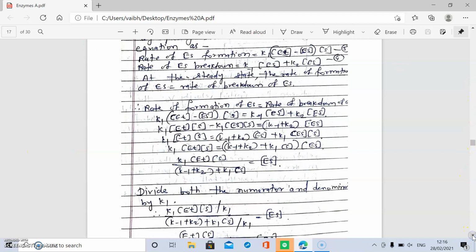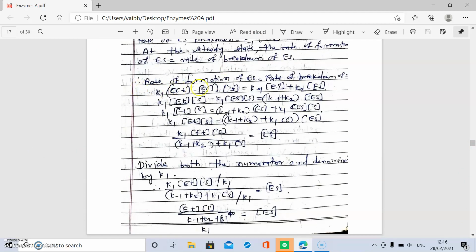Then we have to put the values. Rate of formation of ES is equal to rate of breakdown of ES. This is the value of rate of formation of ES and this is the rate of breakdown of ES. Then simplify the equation, that is K1 ET into substrate concentration.